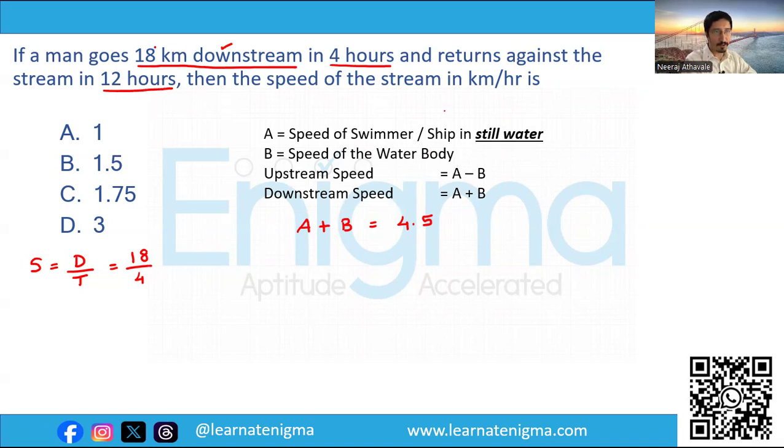And returns against the stream in 12 hours. Now he is returning the same distance, 18 kilometers, but while returning, obviously it will be upstream. It is given against the stream, that is nothing but upstream, in 12 hours. So using the same formula, distance upon time, distance is again 18, but the time here becomes 12. So 18 upon 12 will give us upstream speed, that is A minus B, and that comes out to be 1.5.